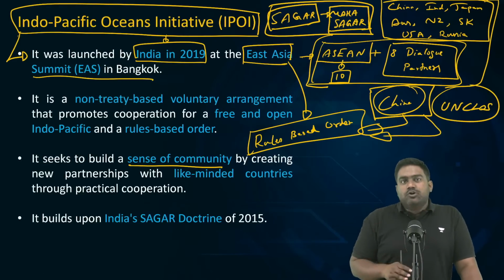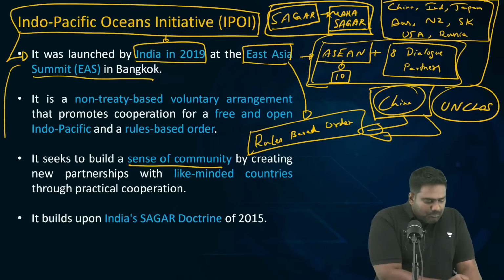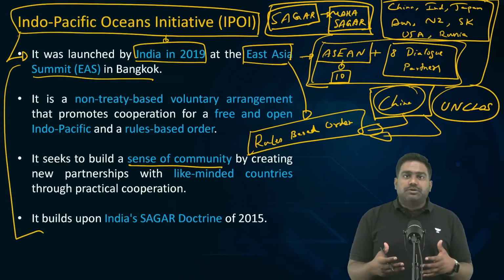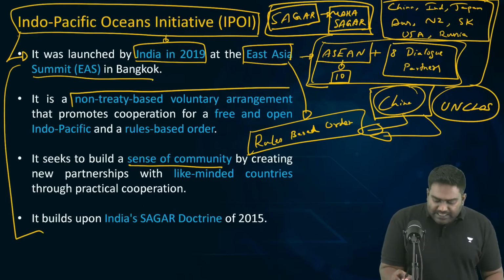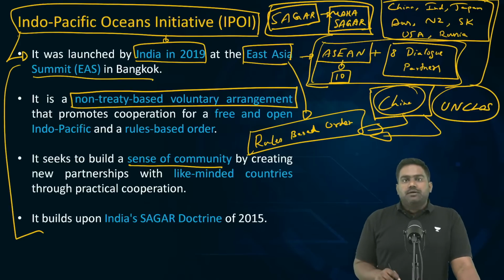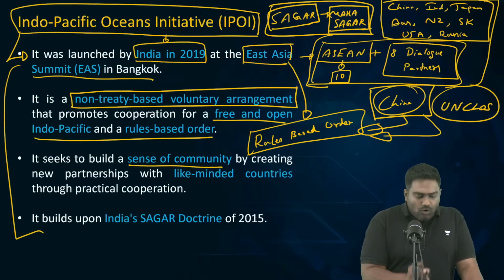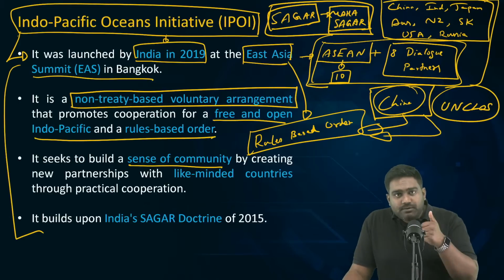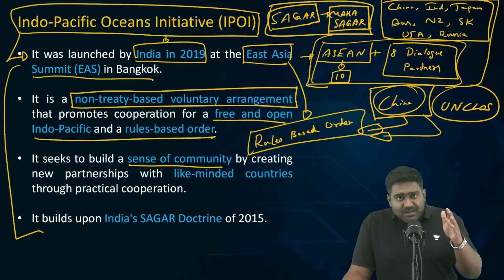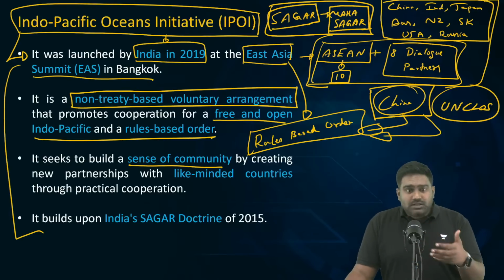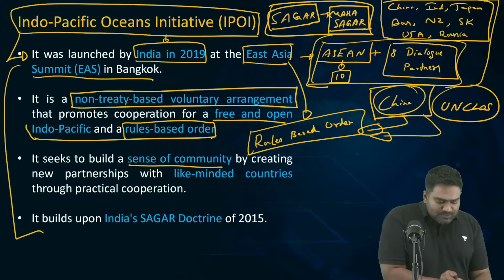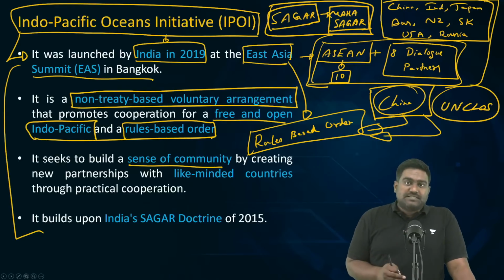So, in order to stabilize the Indo-Pacific and enforce the rules-based order, India pushed this initiative, along with cooperation in various matters in the region. It's a non-treaty-based voluntary arrangement for a free and open Indo-Pacific, to ensure that freedom of navigation is protected, that every vessel and every flight enjoys freedom of navigation and overflight without being disrupted by countries like China, and that the international rules-based system is implemented and enforced in the Indo-Pacific.